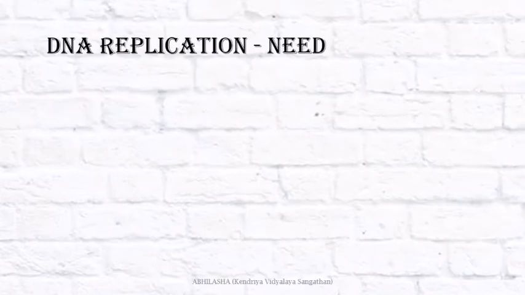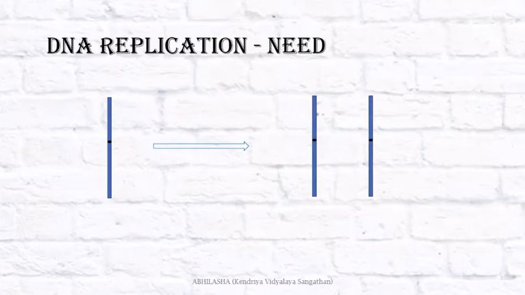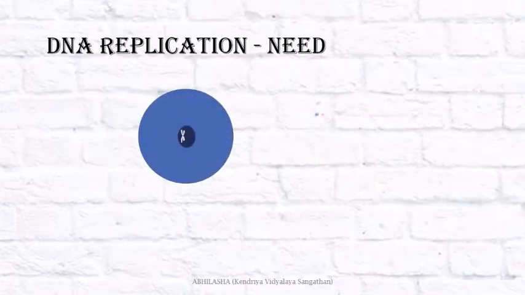DNA replication is the process of duplication of DNA in a cell. Now, when is this duplication or DNA replication needed? Among the characteristics of genetic materials, one of the very important characteristics is the ability to replicate itself accurately, and not just accurately, but fast. But why would a cell replicate its DNA? When would it need to form a copy of its DNA? When the cell is about to divide.